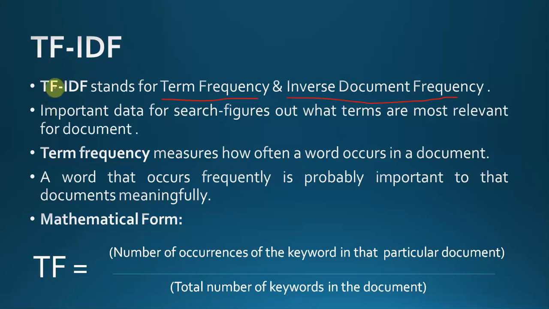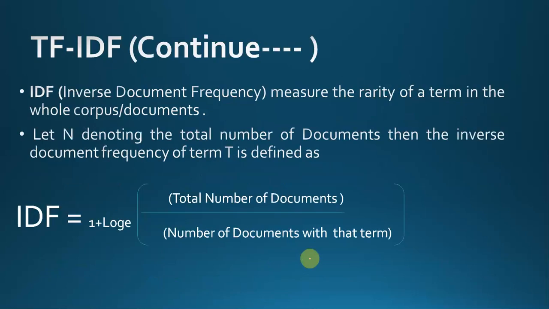So how do we measure TF? TF is equal to the number of occurrences of the word in that particular document divided by the total number of keywords in the document. We will also see an example of it. This is the formula for TF.